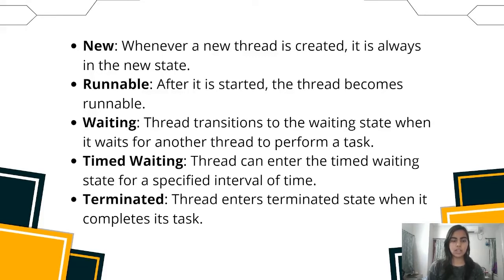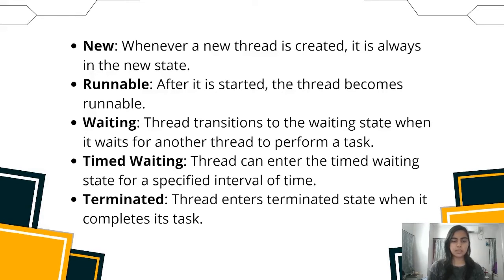New. A new thread begins its life cycle in the new state. It remains in this state until the programmer starts the thread. It is also referred to as a born thread. Runnable. After a newly born thread is started, the thread becomes runnable. A thread in this state is considered to be executing its task.